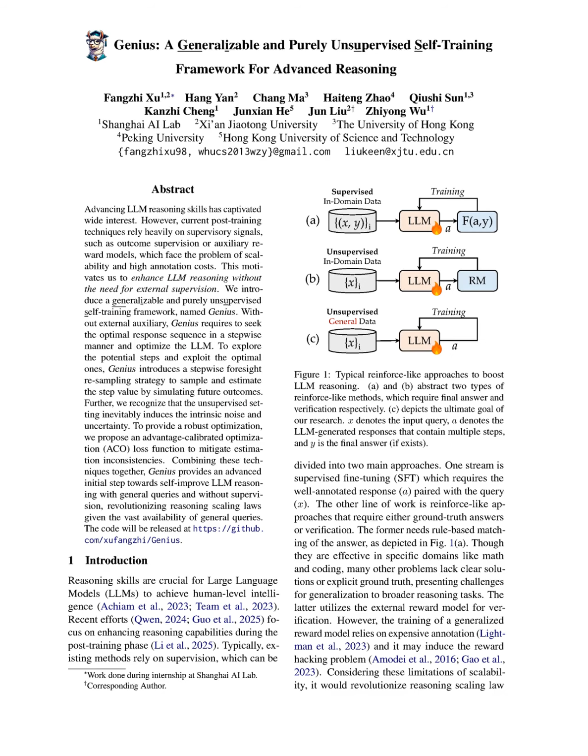Genius aims to solve the problem of enhancing the reasoning capabilities of large language models, LLMs, without relying on any external supervision, which is a significant limitation of existing methods that typically depend on supervised fine-tuning or reinforcement learning with ground truth answers. Existing approaches often face challenges in generalization due to the need for well-annotated responses or the complexities of training generalized reward models, which can be costly and prone to reward hacking.